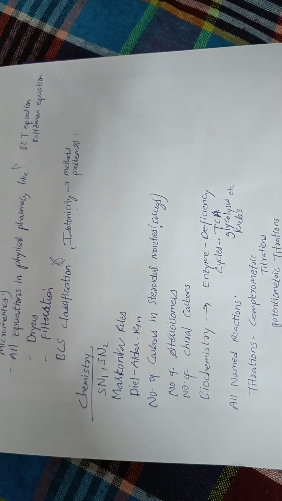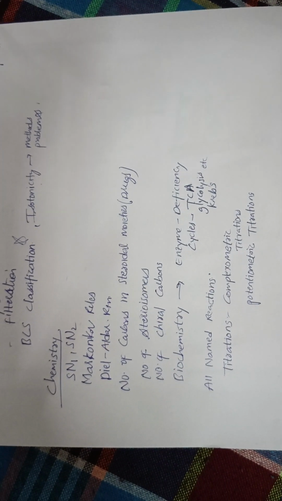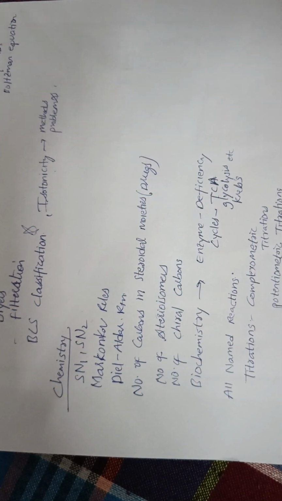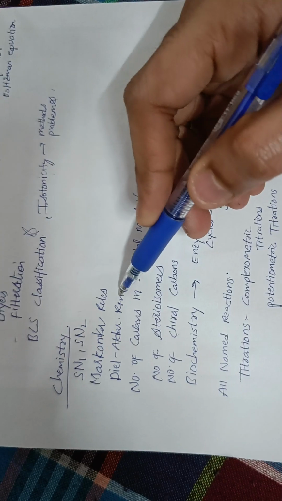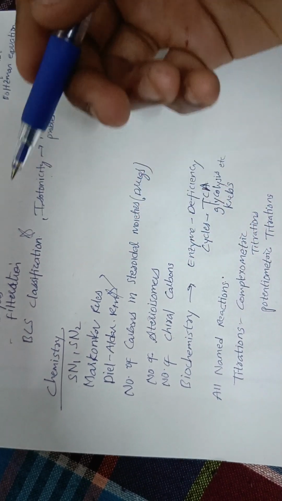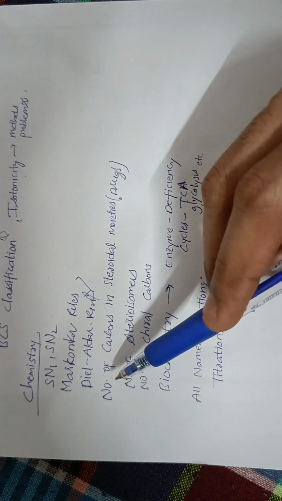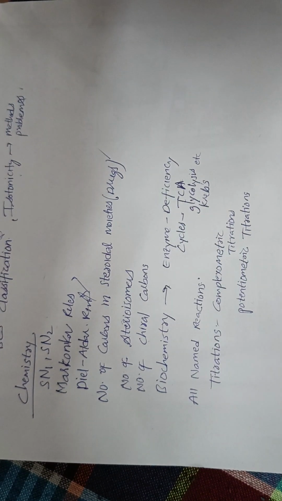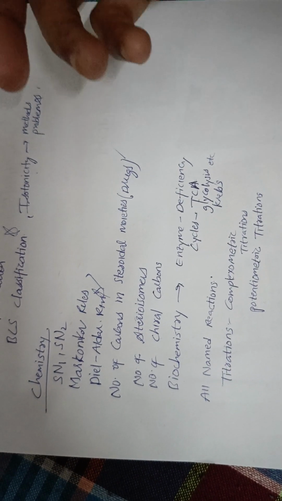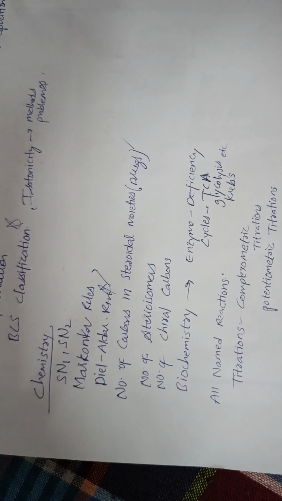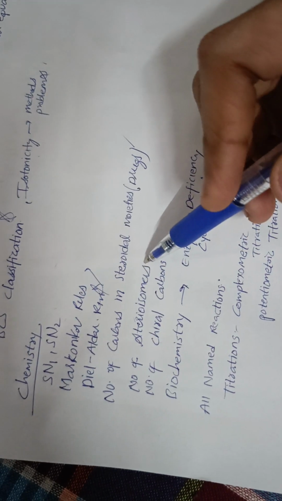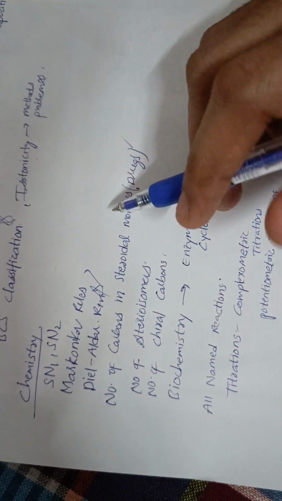Now moving on to the chemistry part. In the 2025 paper, they asked most of the questions from the chemistry part, which includes SN1, SN2 reactions with Walden inversions and everything. And questions from Markovnikov's rule, Diels-Alder reaction. This is very important, very common questions from the chemistry part. This time they focused on some named reactions and the number of carbons in steroid moiety drugs, such as estrogen, progesterone, testosterone, everything. They'll ask about the number of carbons in the structure, the number of possible stereoisomers, and the number of chiral carbons also. Very easy but important.